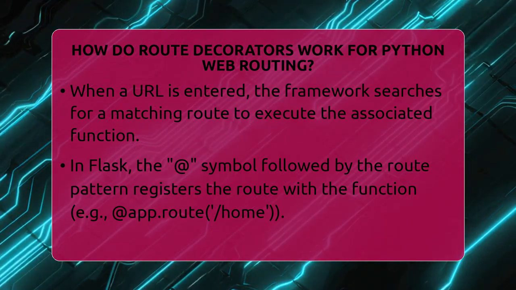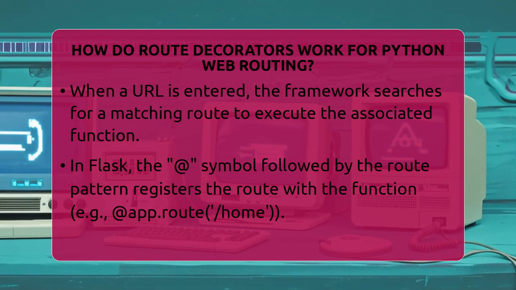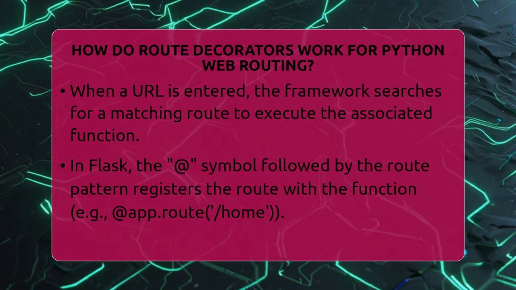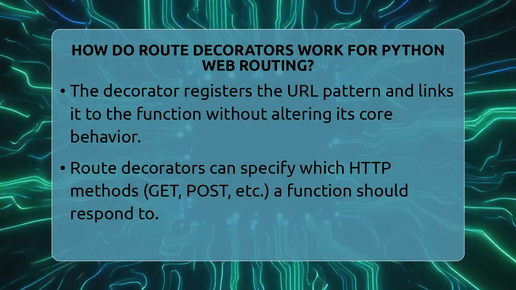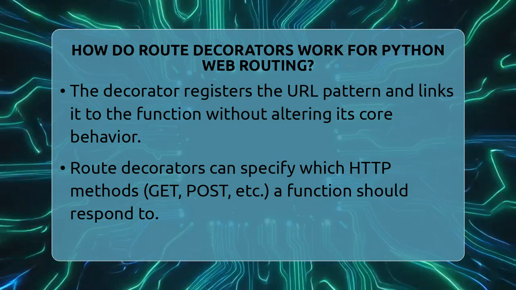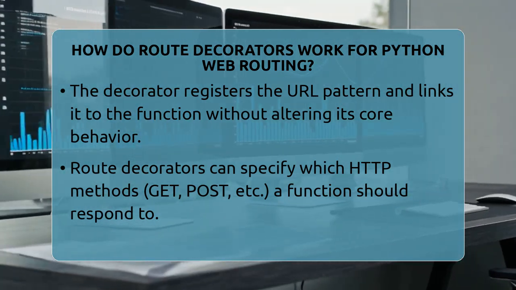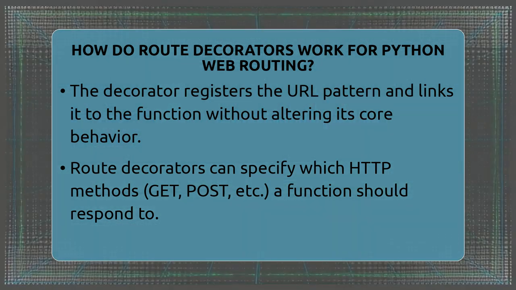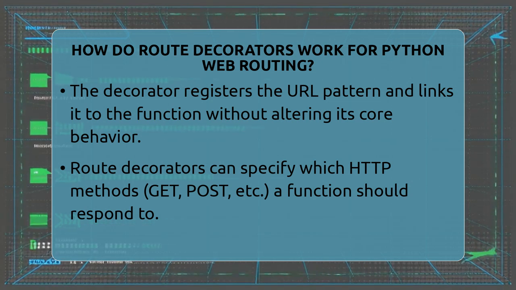That function then processes the request, maybe pulls data from a database, and sends back a response like an HTML page or JSON data. Route decorators can also specify which HTTP methods the function should respond to. For example, you can tell a function to only handle GET requests or only POST requests. This is useful when creating APIs or forms that submit data.